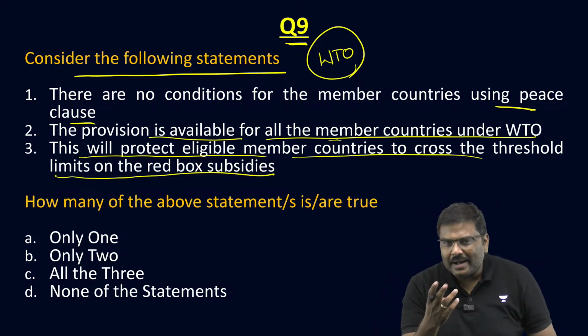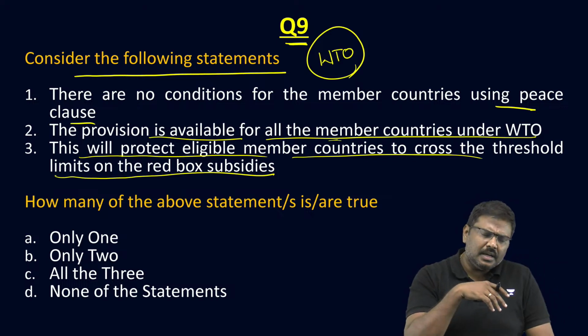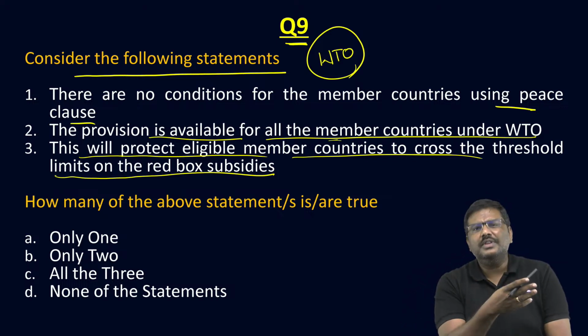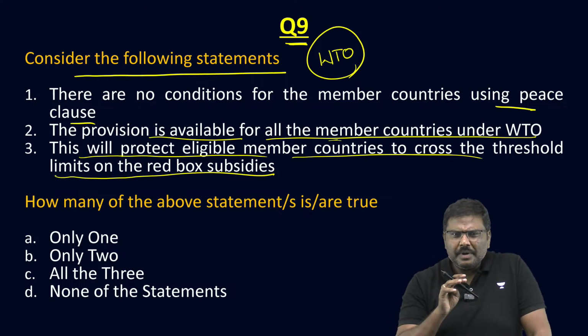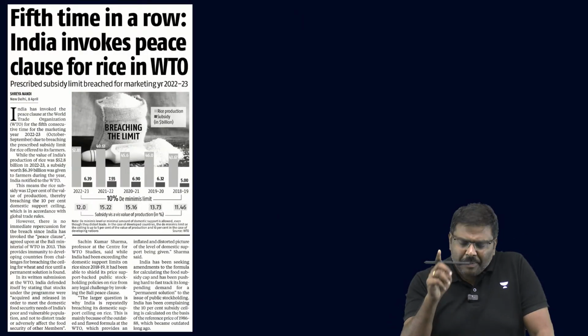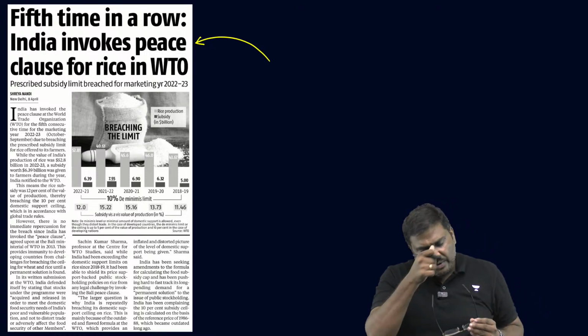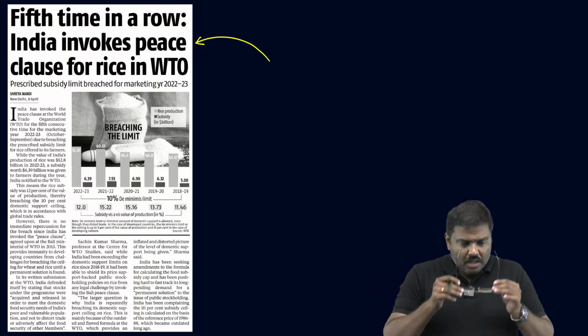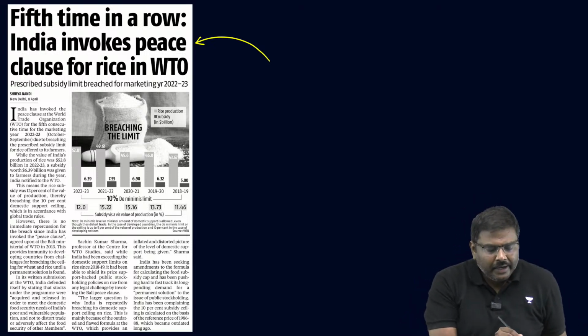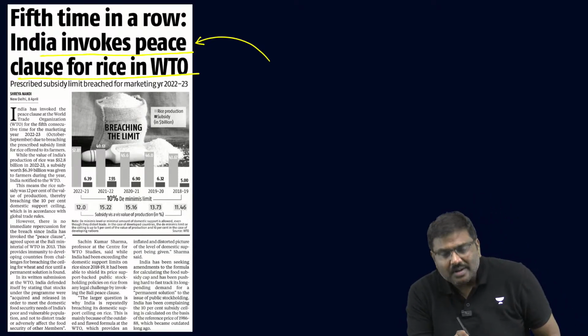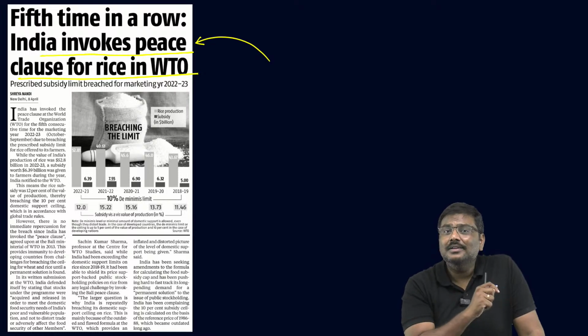And if I want to give you a background, the WTO conference, MC13, it was there in the newspaper. But apart from this, there was one more very important article. Please have a look at the heading of the article. Fifth time in a row, India has invoked peace clause for rice in WTO. Not just once, not twice. For the fifth consecutive time, Government of India has raised a peace clause under WTO.